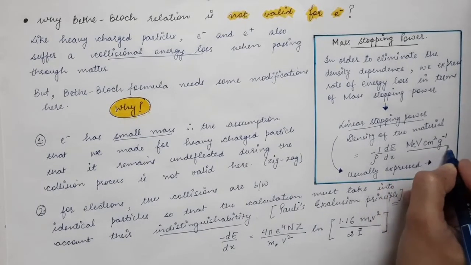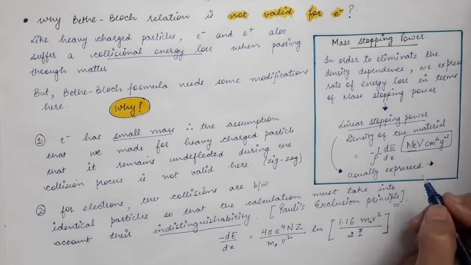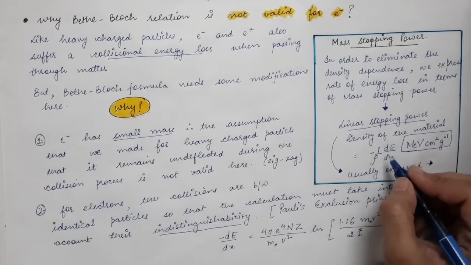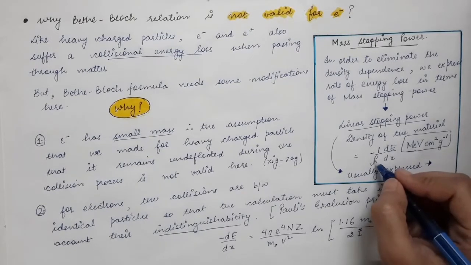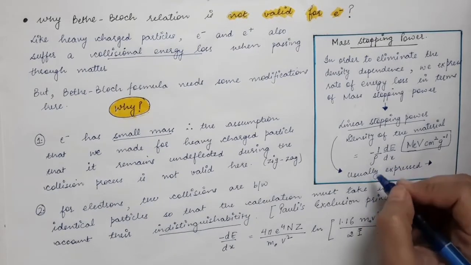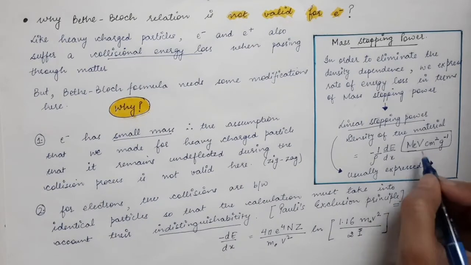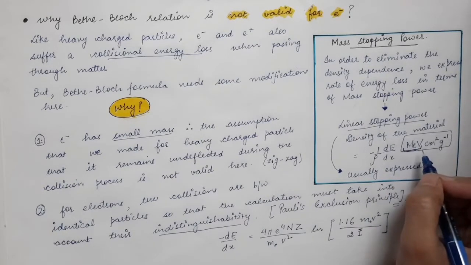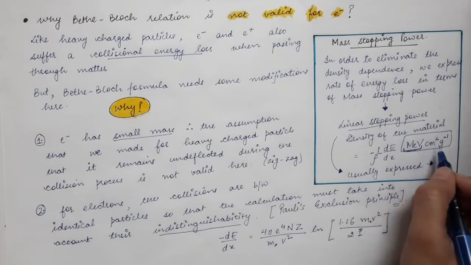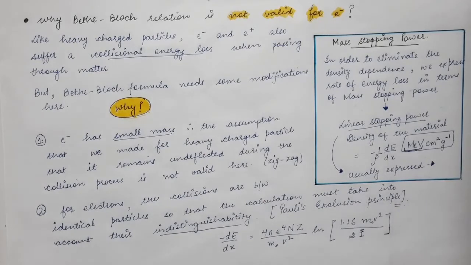You can also find its SI units: energy in joules, dx the length in meters, and rho the density, mass per unit volume. You can use SI units, but it is usually expressed in mega electron volts. So this is the unit used in the case of mass stopping power.